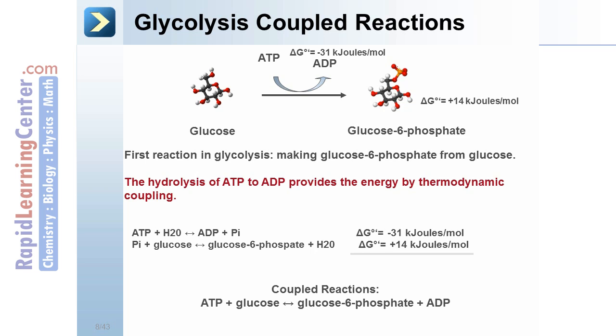The net energy change is a negative delta G of 17 kilojoules per mole. This is a coupled reaction, ATP plus glucose going to glucose 6-phosphate plus ADP. The net reaction is a negative delta G, so this will go spontaneously.